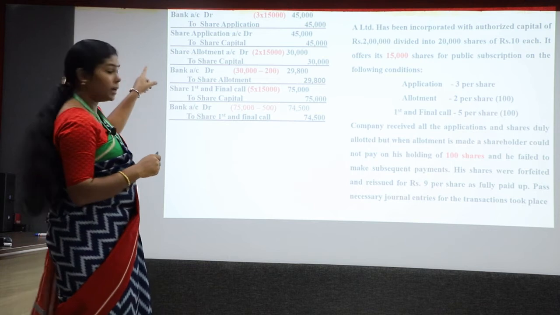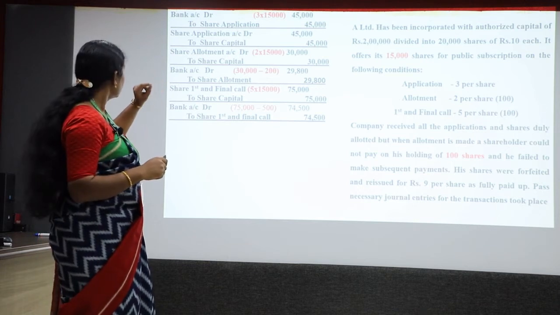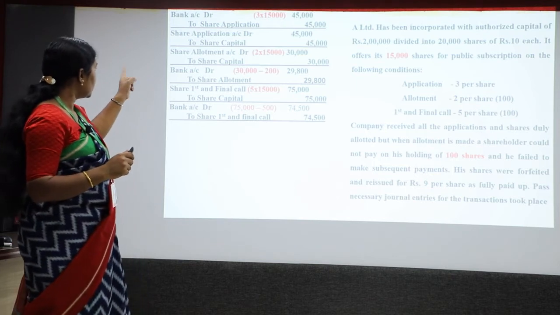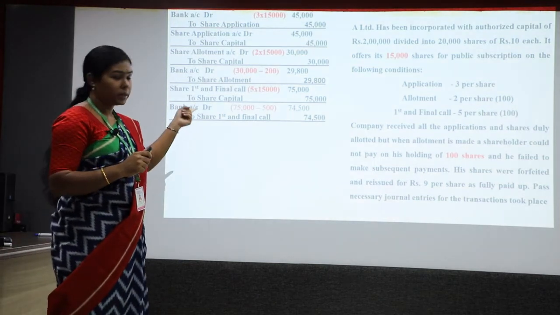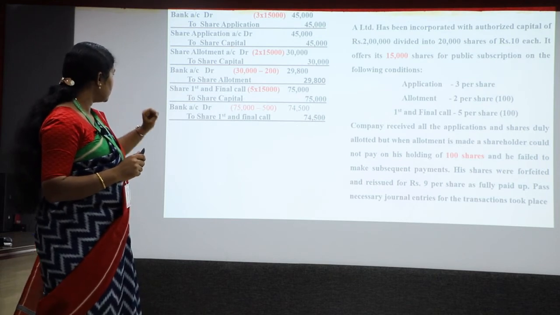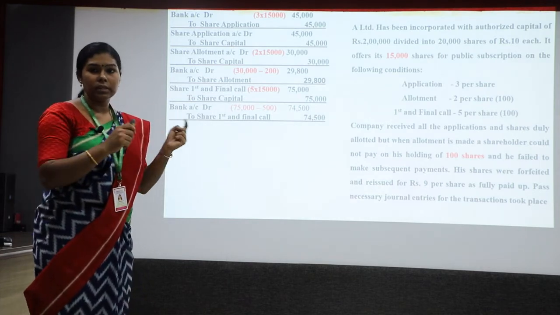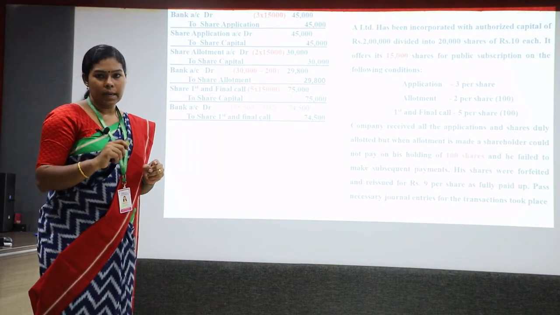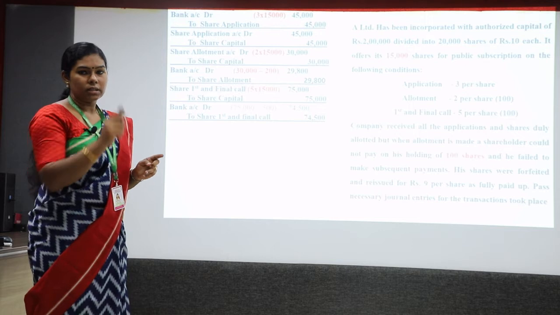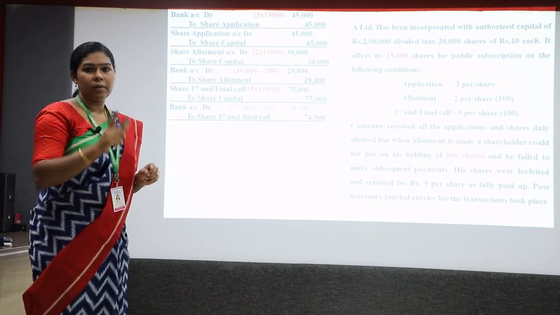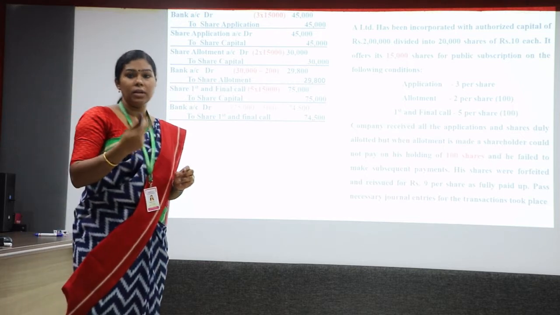In the second entry, in the third entry, we have credited the share capital. Share allotment account to share capital, there we have credited. Then share first and final call account to share capital. In those two entries, we have credited the share capital. Then why are we not considering the share application account to share capital? Because there he hasn't defaulted.